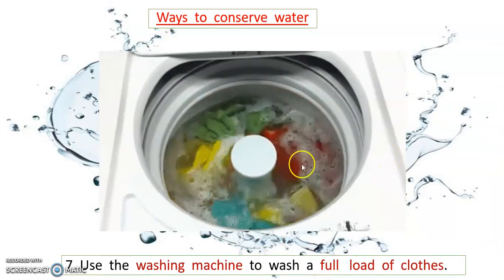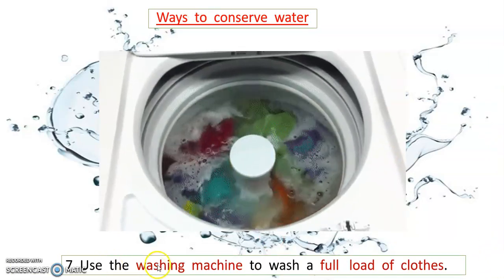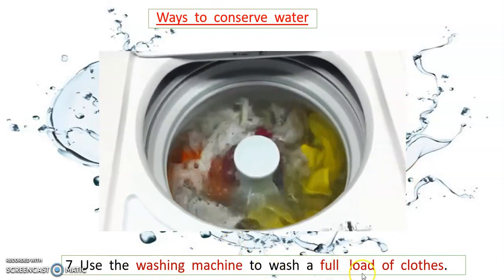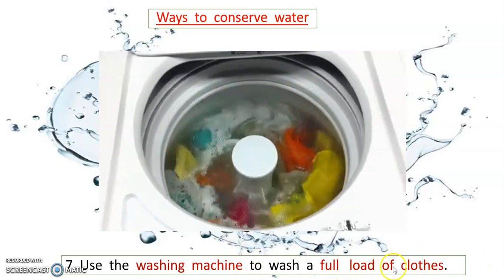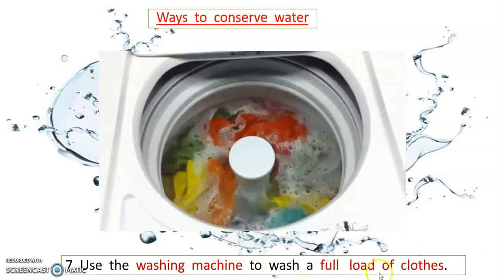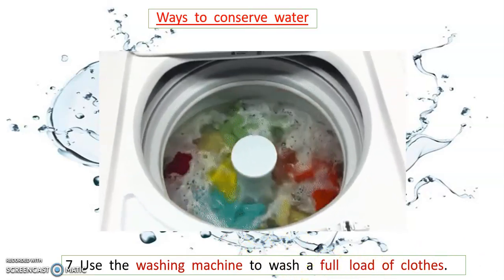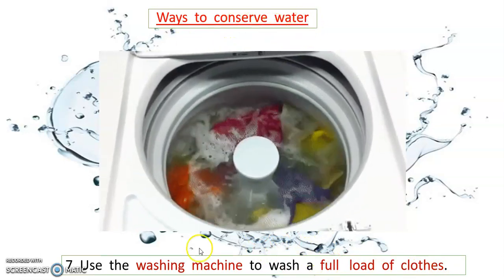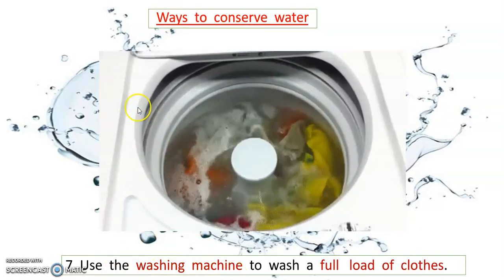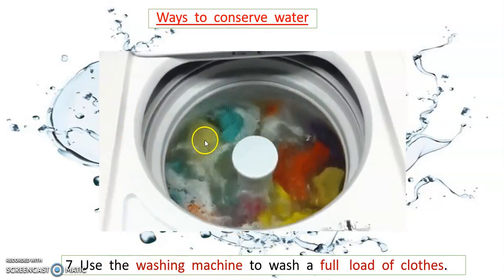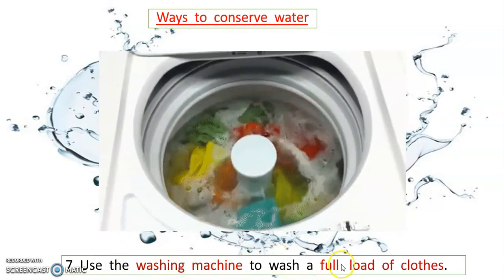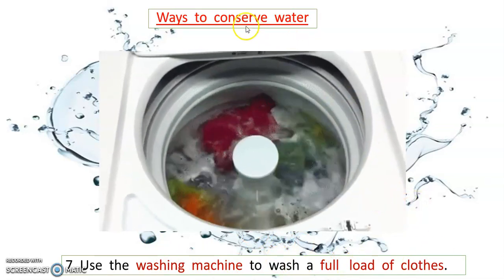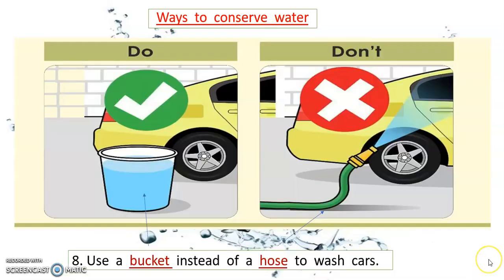And number 7 is use the washing machine. This is washing machine to wash a full load of clothes. So this is wash a full load of clothes, to conserve water. Again, use the washing machine to wash a full load of clothes. So this is to conserve water.